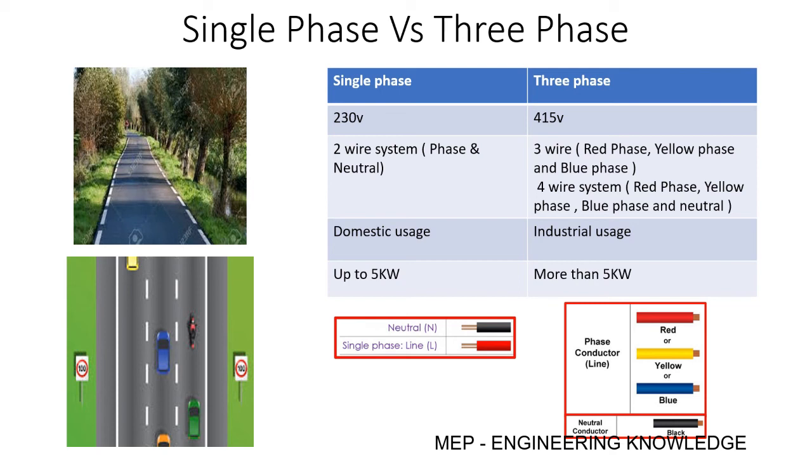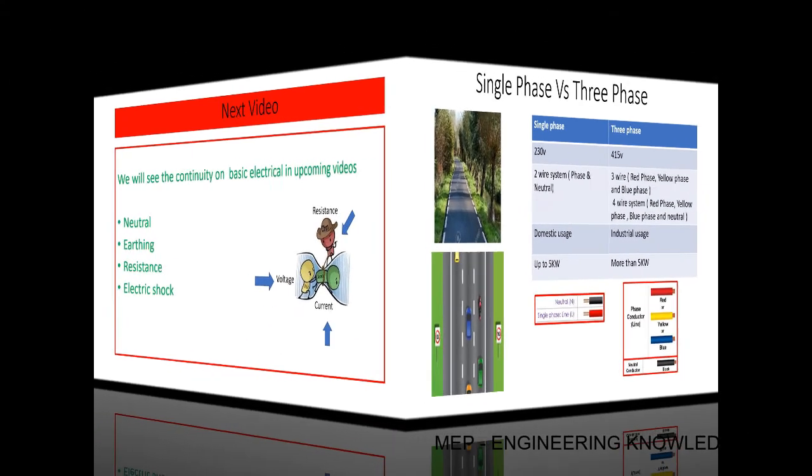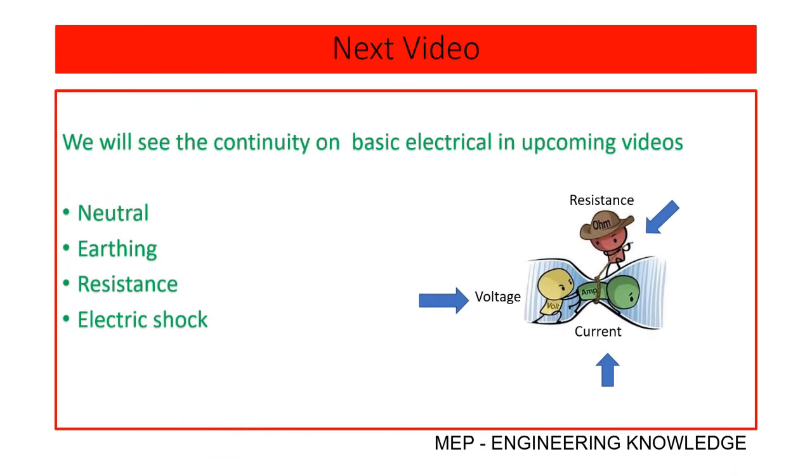We need to learn a lot of things in electrical, so we will go slowly and in detail so that you will not get confused when you get into the bigger concepts. As you are all aware, electrical is a very vast subject, so we will go gradually, step by step. We will see the other basics of electrical in the upcoming videos.